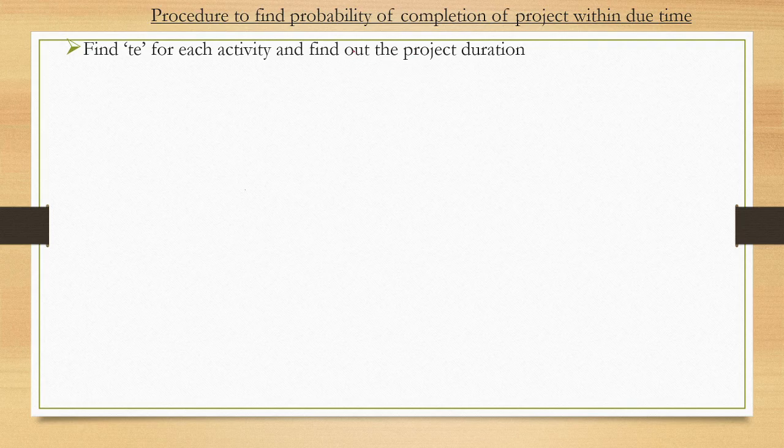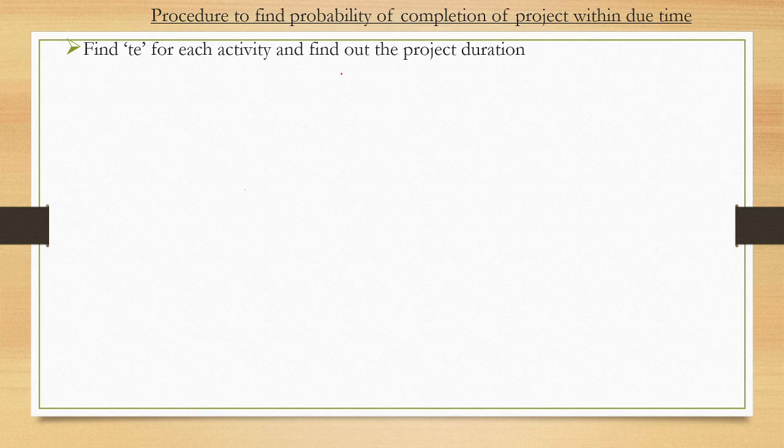So here we will find out the probability that this project will be completed within due time. First of all, you need to find out the expected time for each activity, which we have seen in the last slide by using beta distribution.